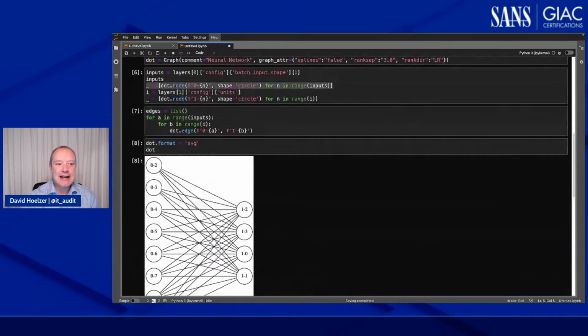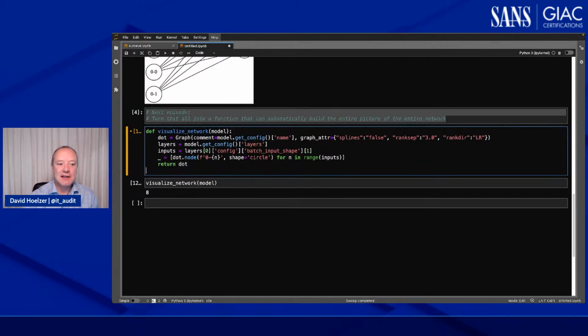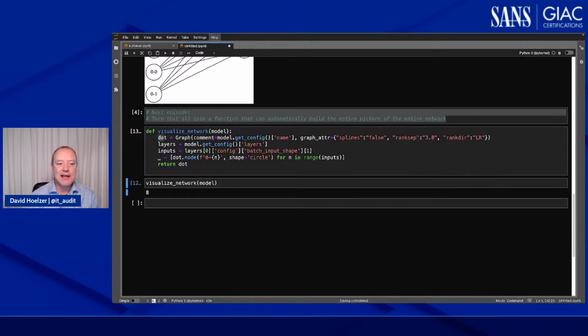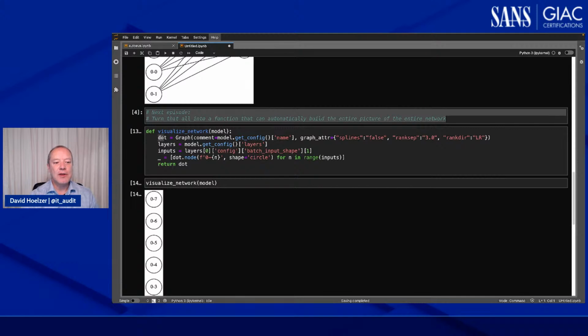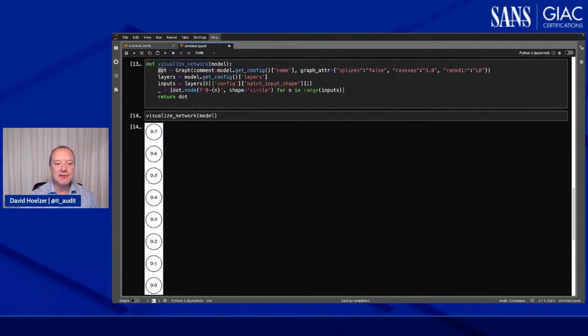So actually, I feel like, you know what I should be able to do? Let's just try this here. I should be able to return dot, which is the name of our graph. So if I execute that and execute that, look at that. We've already got our nodes. So we have successfully created those nodes.